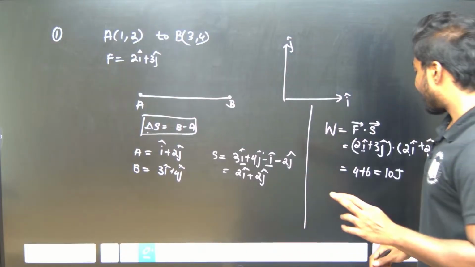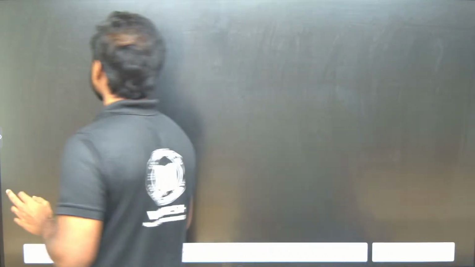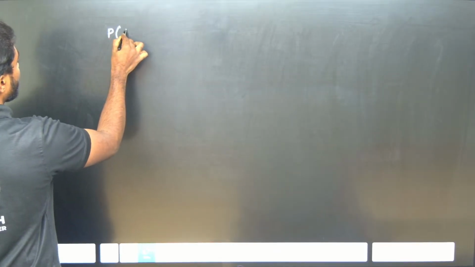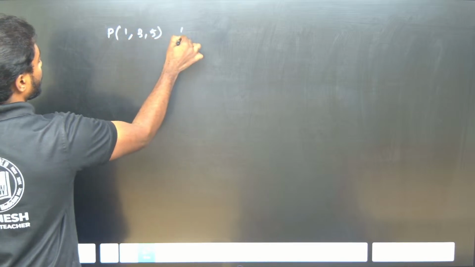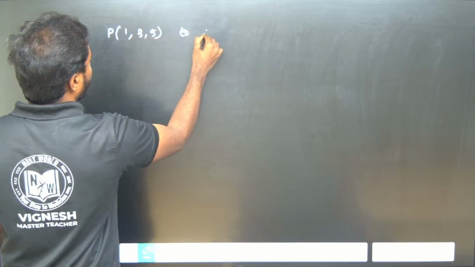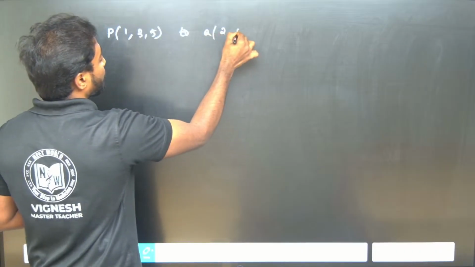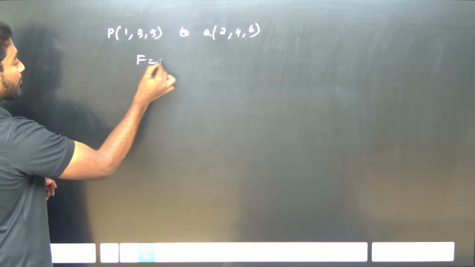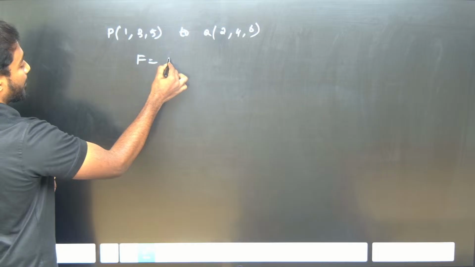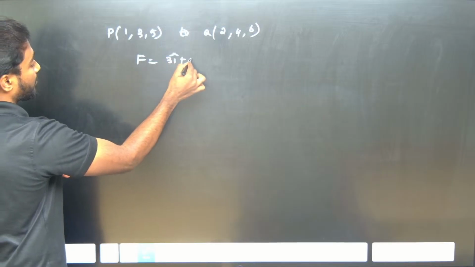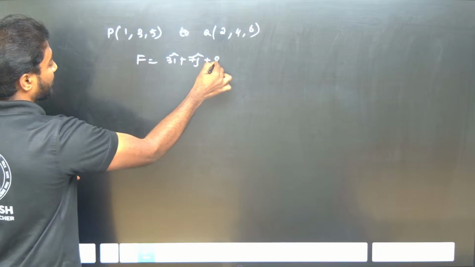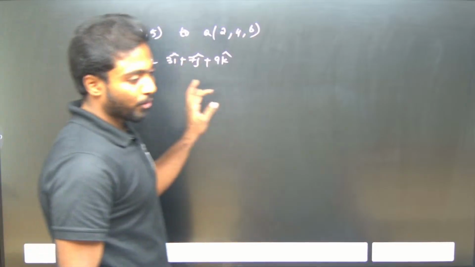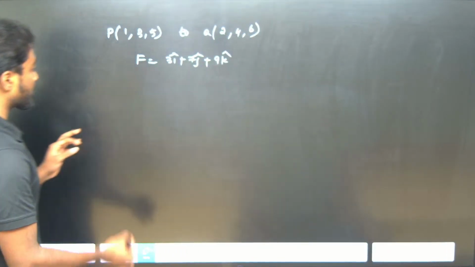Okay, let me give you some other question here. For example, a point is moving from P to Q. P has the point 1 comma 3 comma 5, and Q has the point 2 comma 4 comma 6. These are the points. The force applied here is, let me take, 3I cap plus 7J cap plus 9K cap. So this is my force and these are the points.